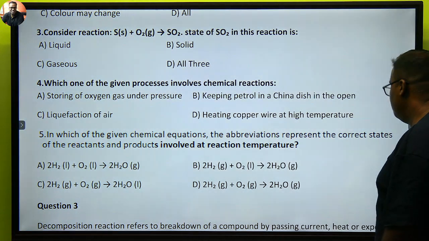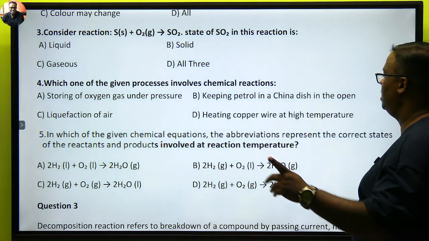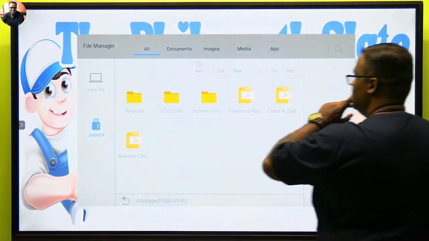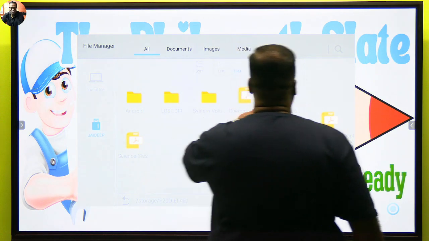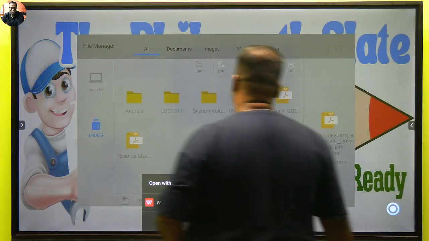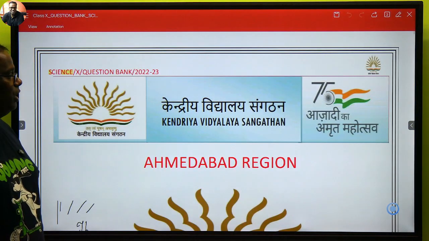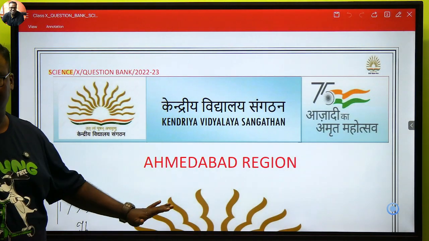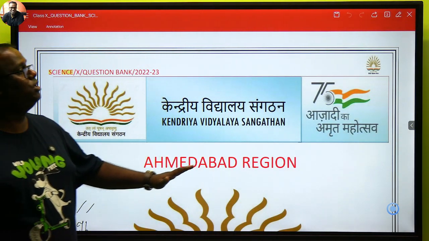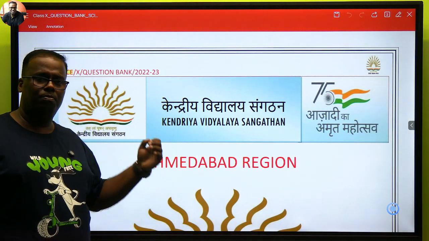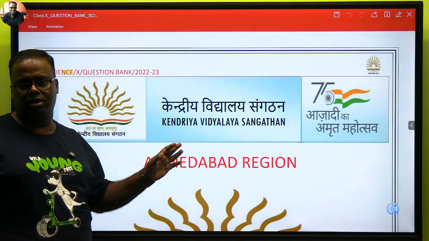Acha, chaliye. So I'm not going too much deep into it. I'll be sharing this with you. I want you to have a look at the second one. The second one was class 10 question bank. This might take some time to load, so this might not go in. This is a KV Ahmedabad region developed booklet. It has everything: physics, chemistry, mathematics. It is a huge book, some around 100 and some pages. So right from small question, chapter wise sorted.